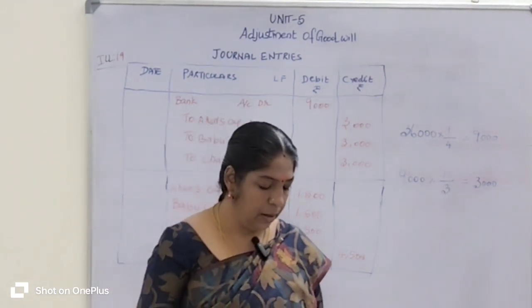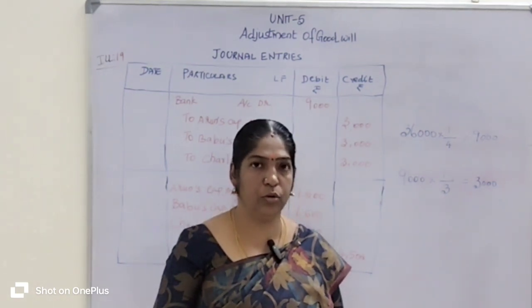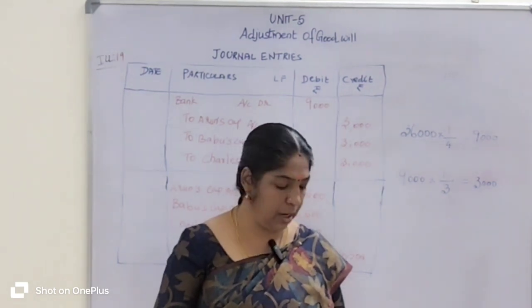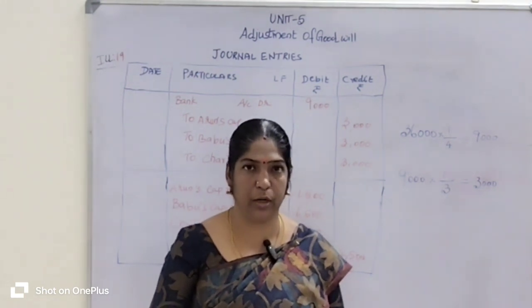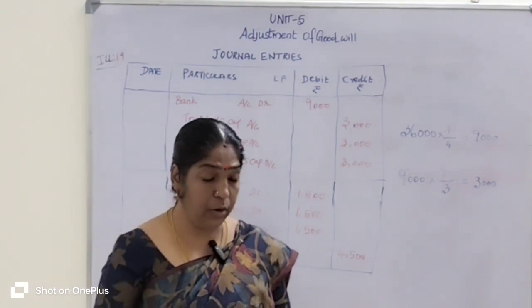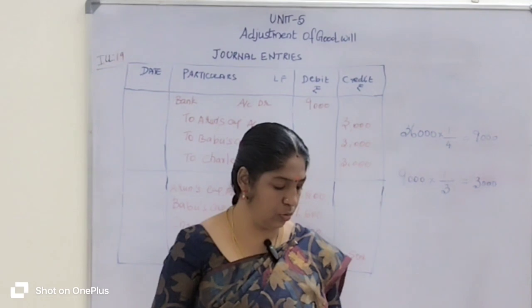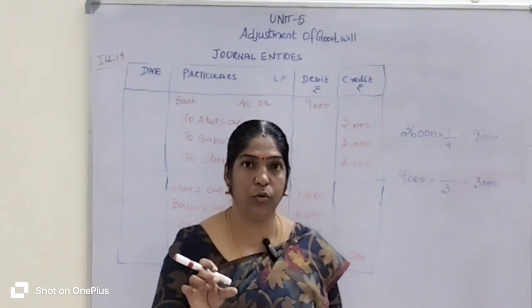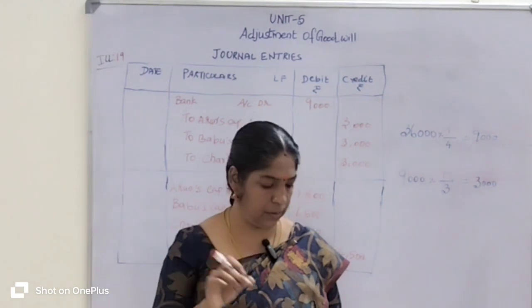Okay. They admit Durai into the partnership for 1/4 share. So Durai is the new partner. Durai's future profit sharing ratio is 1/4. The goodwill of the firm is valued at rupees 36,000. So the total goodwill of the firm is valued at 36,000.